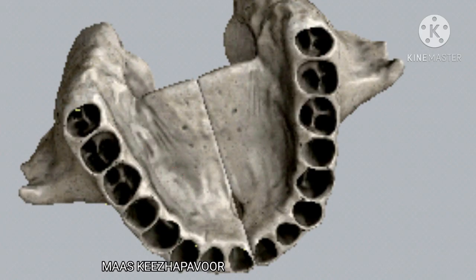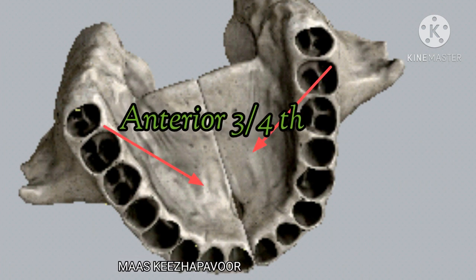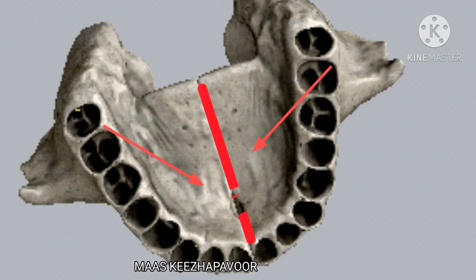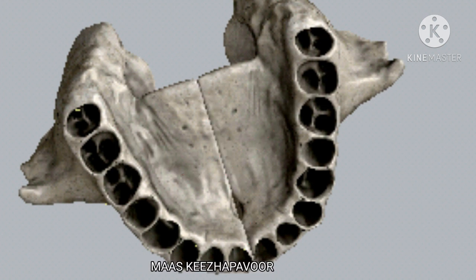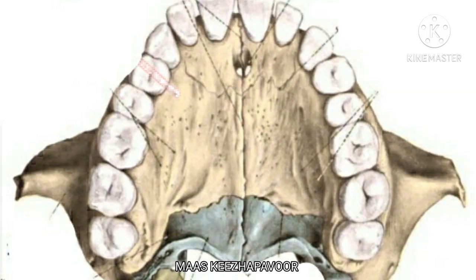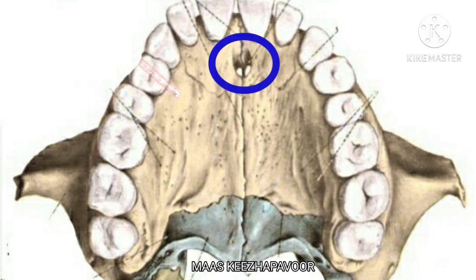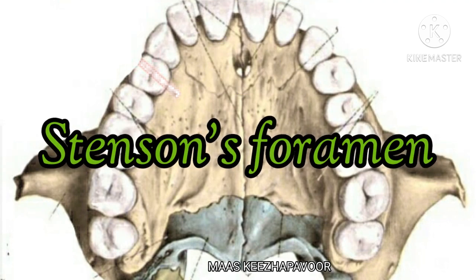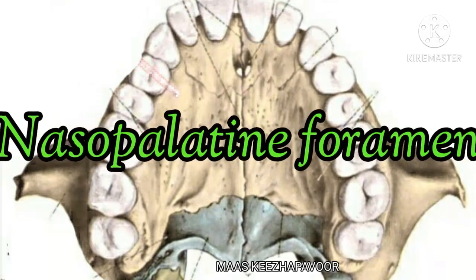Both palatine process of right and left maxillae articulate together to form anterior 3/4 of hard palate. The suture between these two is the intermaxillary suture. When the two maxillae articulate, we can appreciate the incisive fossa in the midline anteriorly. On either side of midline, the right and left incisive canal open through a foramen. This foramen is Stenson's foramen or nasopalatine foramen.